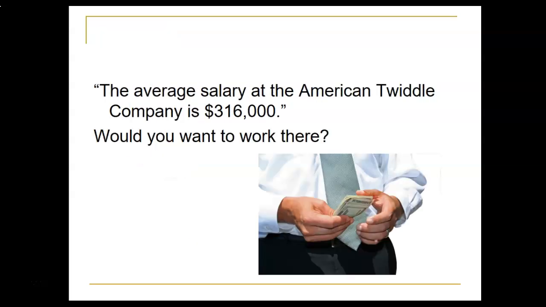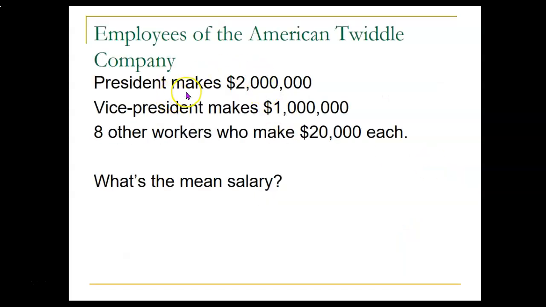Now, what if you're out of college, you're looking for your first job after graduation, and one of the companies you interview with is the American Twiddle Company. And you learn that the average salary for people who work there is $316,000. Would you want to work there? I mean, that sounds pretty good. That's a pretty good salary. Well, you dig a little deeper and you find out that there's a president who makes $2 million. There's a vice president who makes $1 million. And then there are 8 other workers who just make $20,000 each.